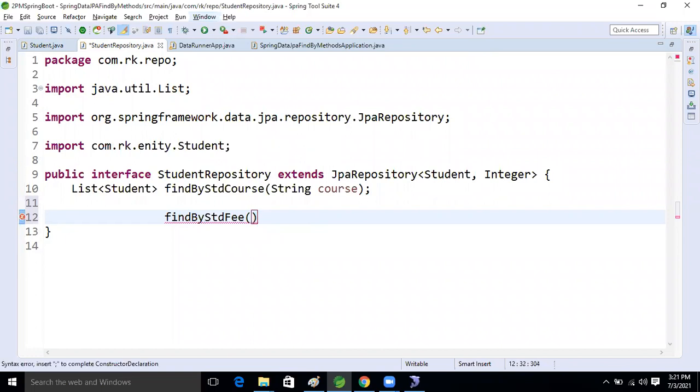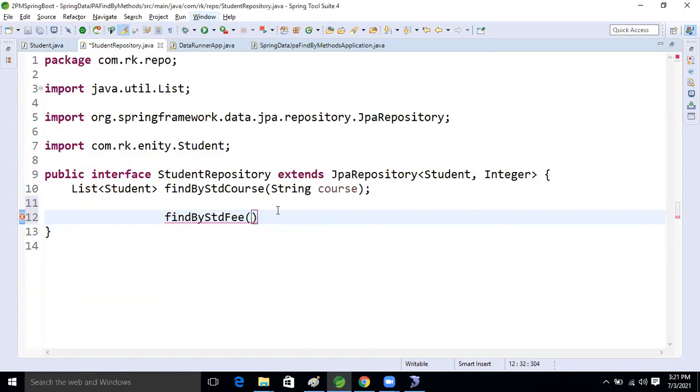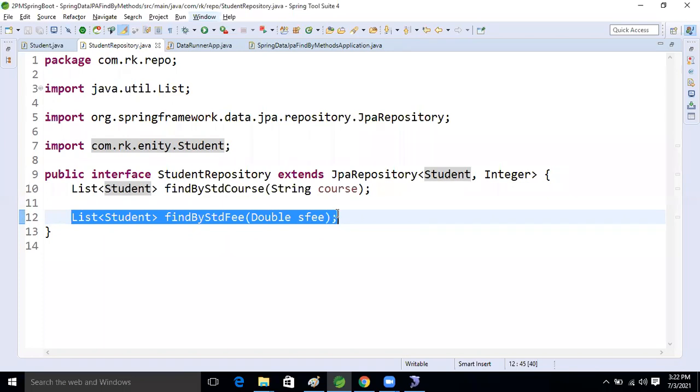Okay, let's see what the data type is. Double, yes, fee is a double, so the argument also will be double. We are taking sFee as the argument. The return type is List of Student. So this is our method, the findBy method. We are customizing the query, guys.